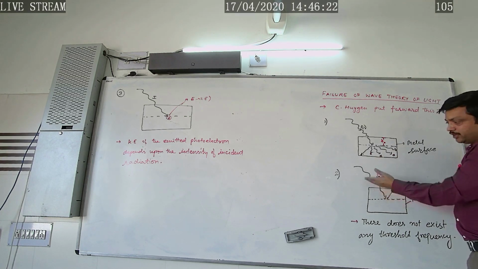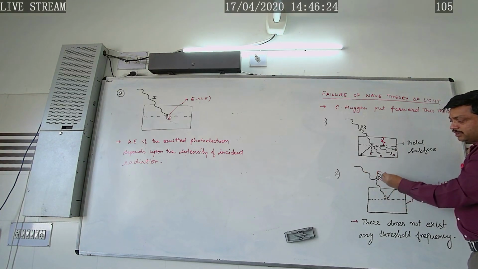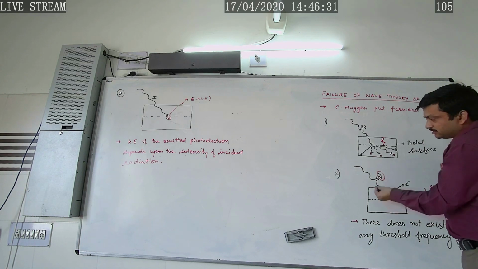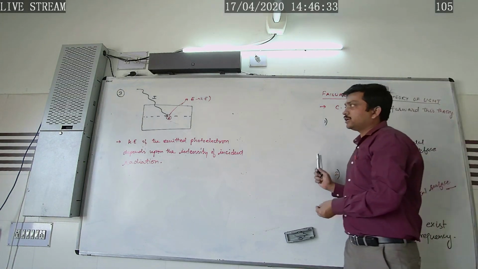But here wave theory is telling that even whatever the frequency of incident radiation is, it is capable of showing the photoelectric effect. So in this way, the second point also contradicts the law of photoelectric emission.